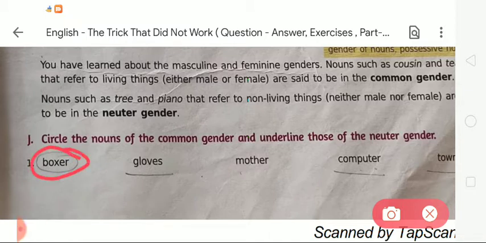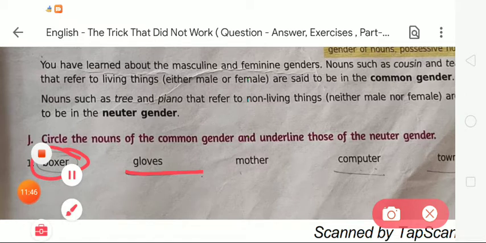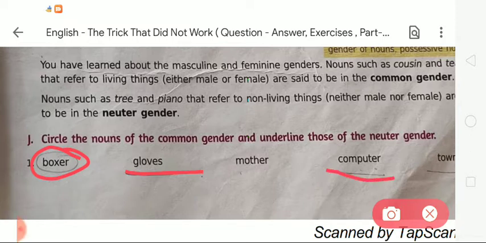now the next, gloves is the neuter gender, mother is a feminine gender, so we have to underline and circle only the given common gender and neuter gender. So mother is an example of feminine gender, so we can't do anything to this given word mother. Okay, now the next, computer is a neuter gender, because it is neither male nor female, it is a non-living thing.